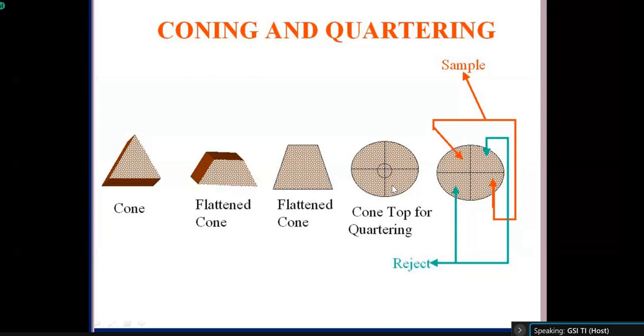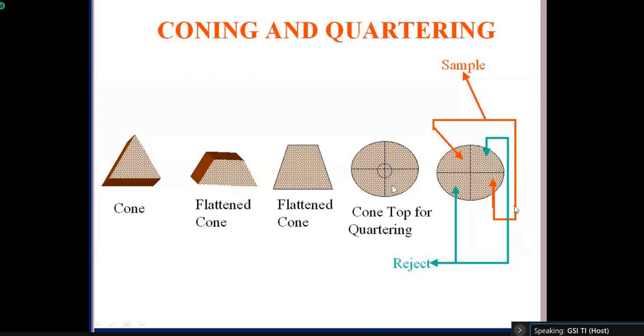So for the purpose, we have to pour the powdered sample on a surface and it will make a cone. Then that cone needs to be flattened, and the flattened cone will look like this, like my fourth diagram. And with the help of a scale, we have to divide it into 4 equal parts. Diagonally, 2 equal parts will be rejected and 2 equal parts will be taken for the sample.